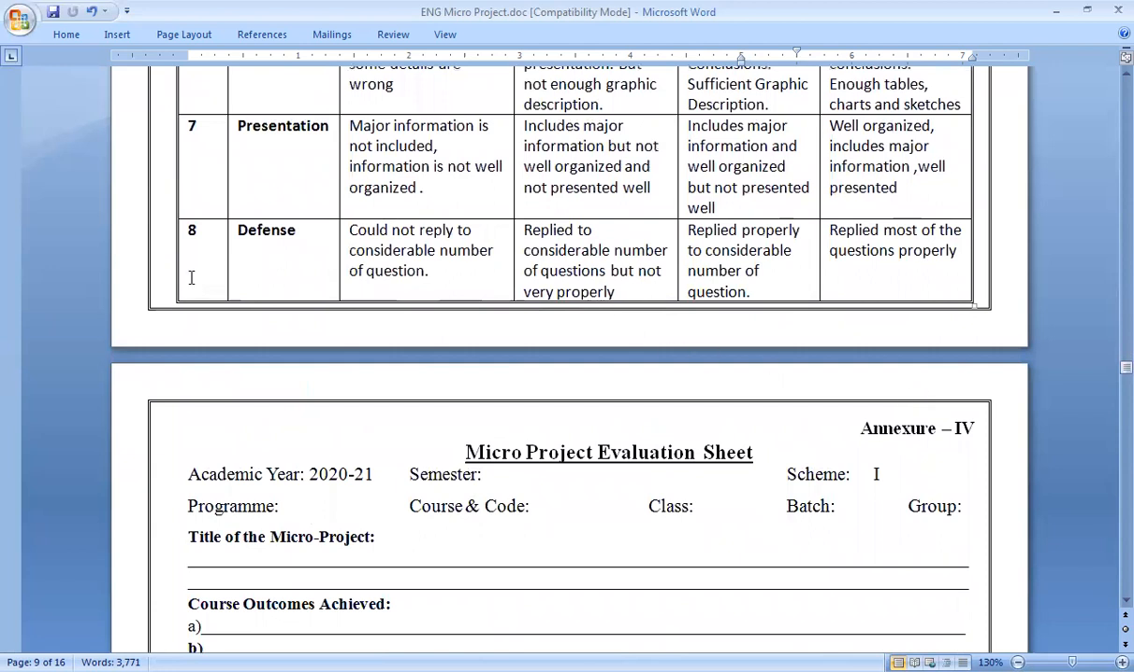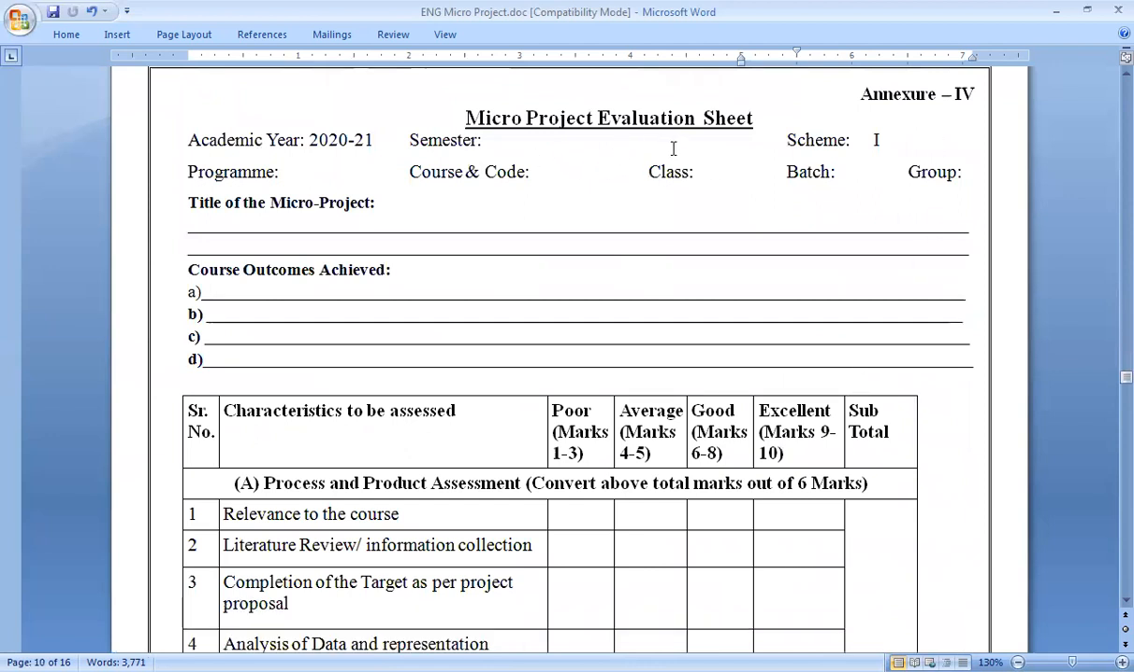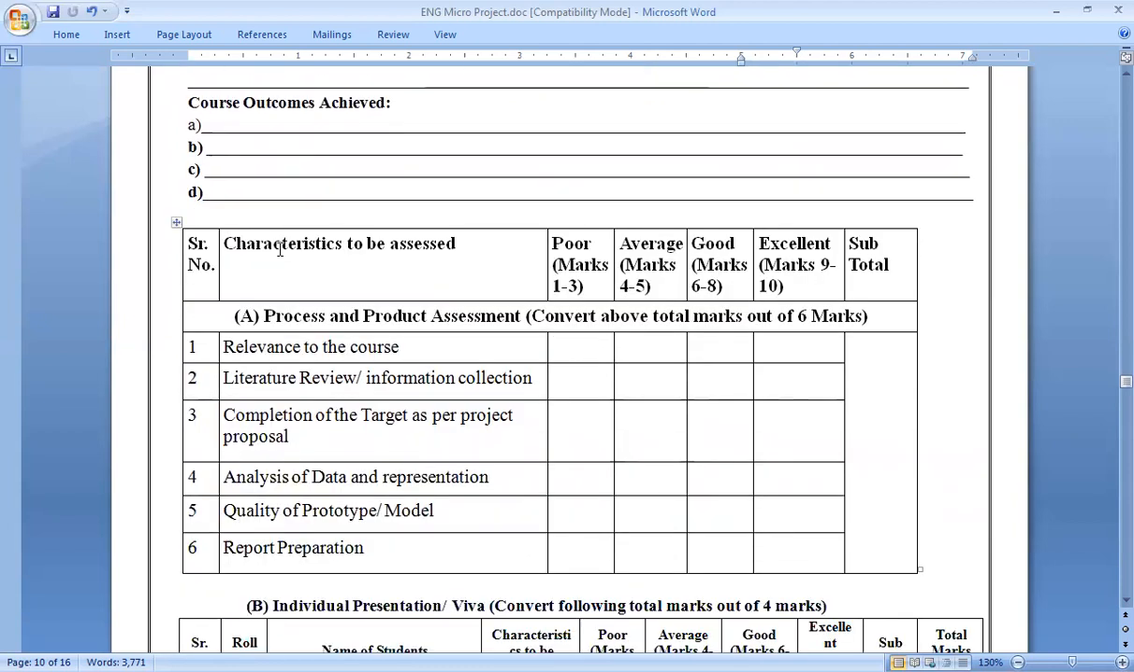So the last point, defense. As you know, for this micro project assessment you have an oral, so you have to reply to the questions asked by the guide. After that, this is Annex 4, where the micro project evaluation sheet will be there, where you have to write down the semester. For example, this is first semester, scheme I, program mechanical engineering, course and code that is English 22101, class FYME, batch A, group A1 or A2. Title of micro project, course outcomes it is going to achieve. Everything must be well cleared.